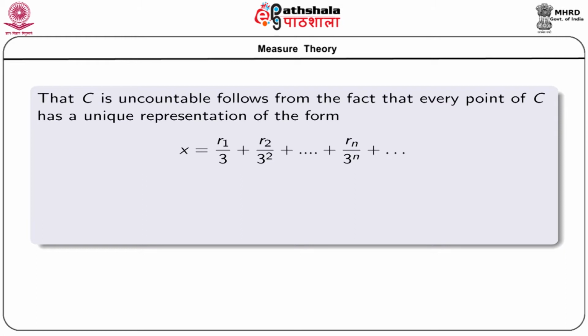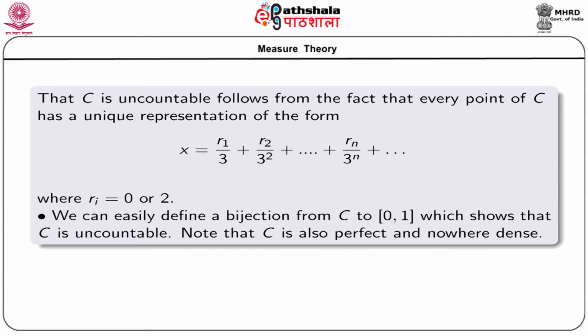Finally, that this set C is uncountable follows from the fact that every point of C has a unique representation of the form x = r1/3 + r2/3^2 + ... + rn/3^n + ..., and this series is not terminating, where each ri is either 0 or 2.